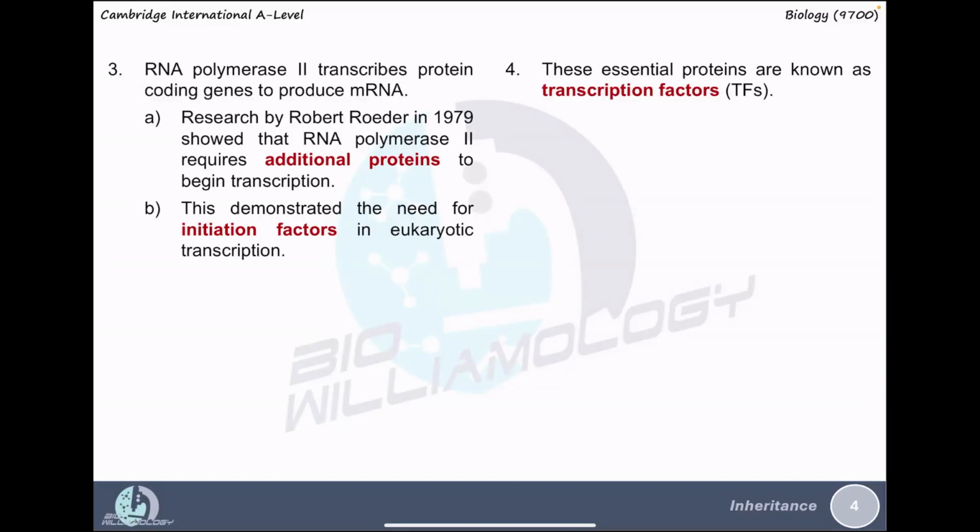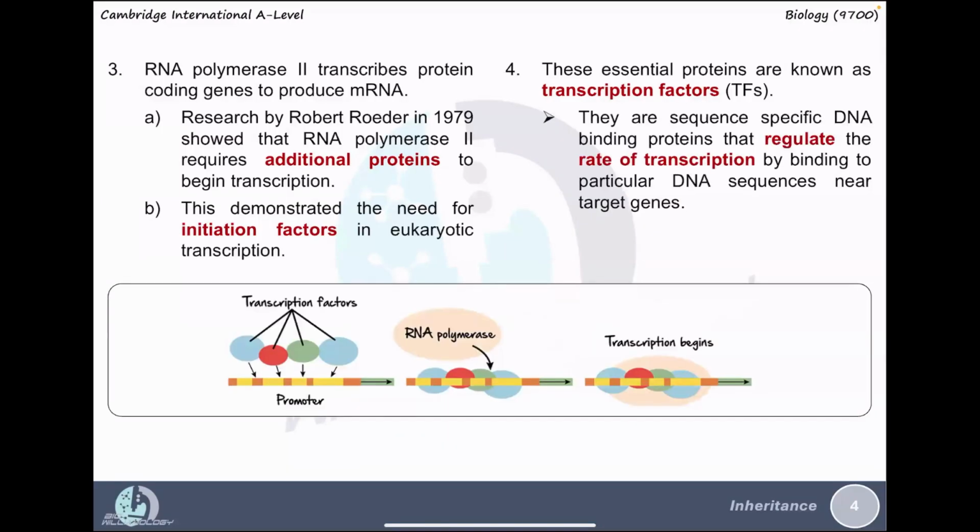These essential proteins are known as transcription factors, or commonly TF. They are sequence-specific DNA binding proteins that regulate the rate of transcription by binding to particular DNA sequences near the target gene. In this diagram, you can see that this is a promoter region. The green color is the gene.